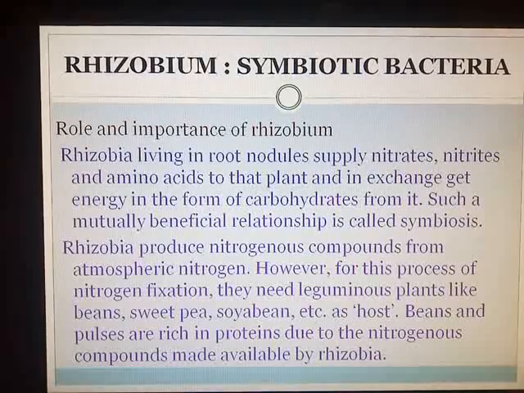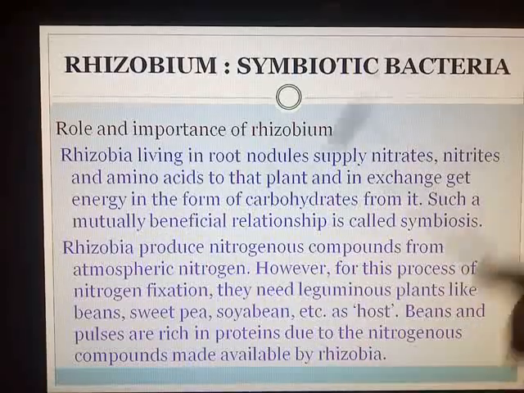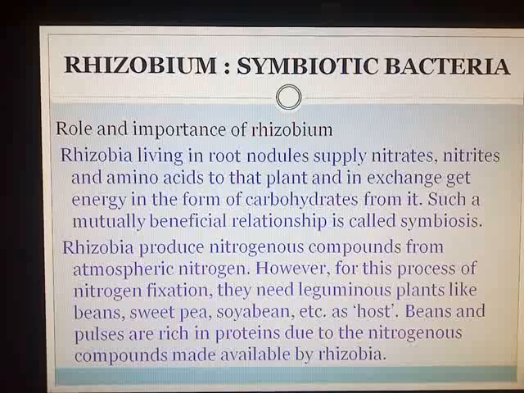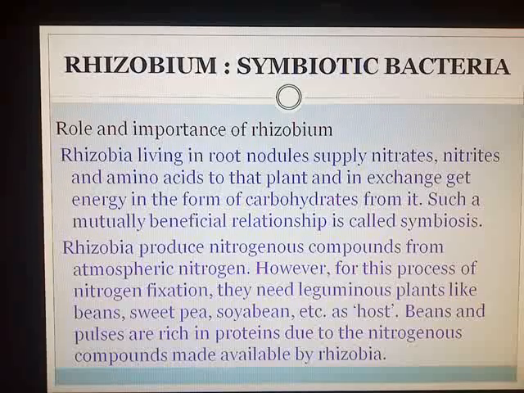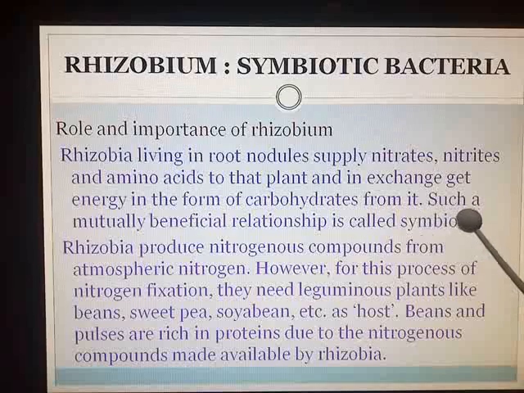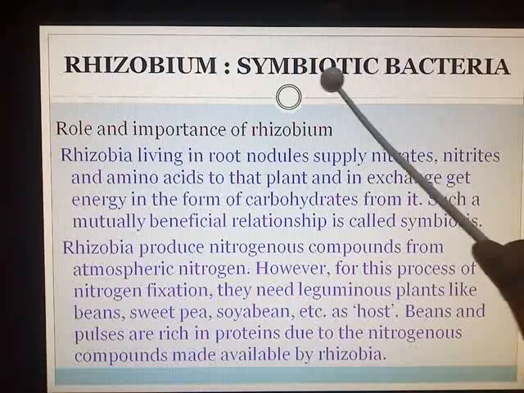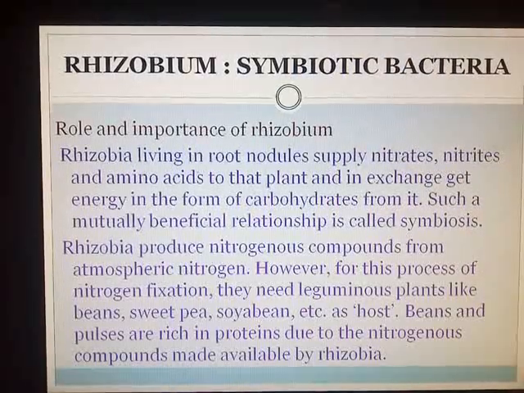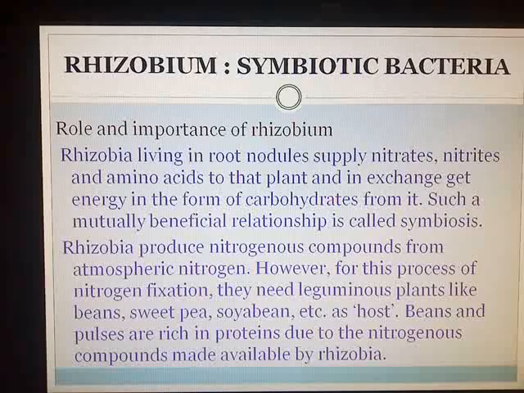They are getting the energy from the plants in the form of carbohydrates, and such a mutually beneficial relationship is called symbiosis. Here you can see the exchange taking place between Rhizobia and the leguminous plants, and hence this relationship is called symbiosis, and they are called symbiotic bacteria. Now this Rhizobia, they produce nitrogenous compounds from the atmospheric nitrogen.